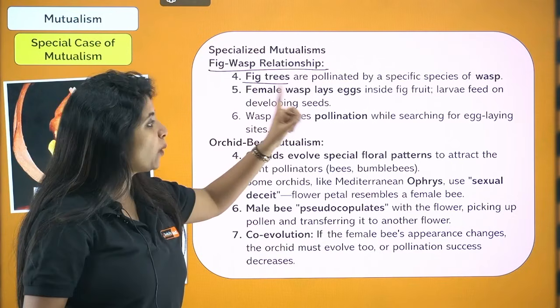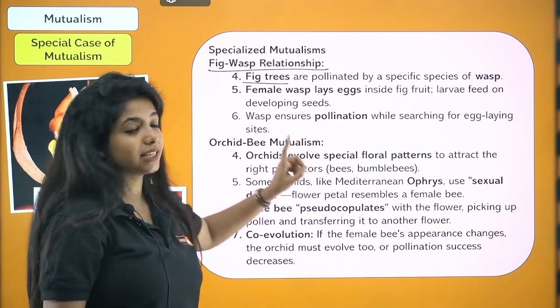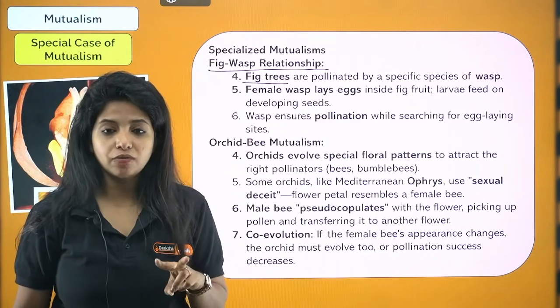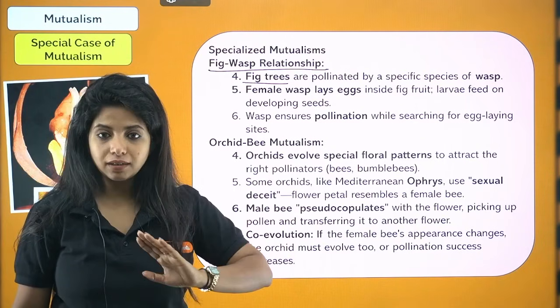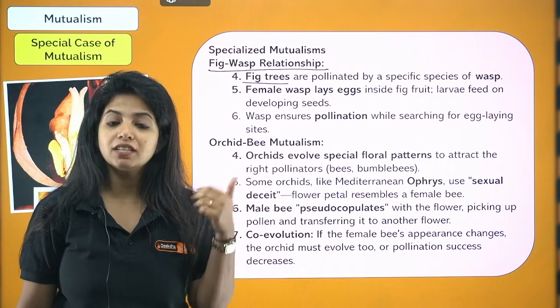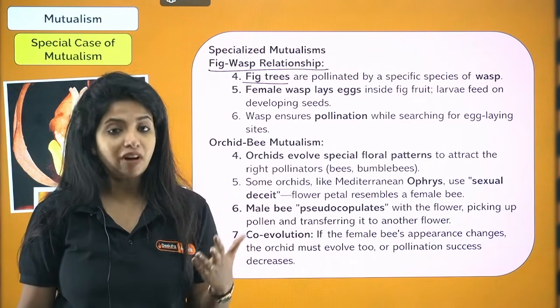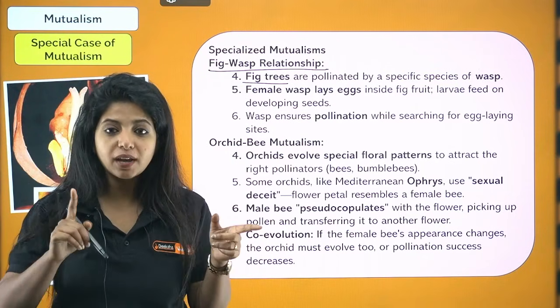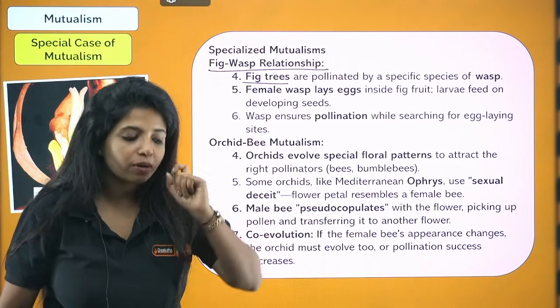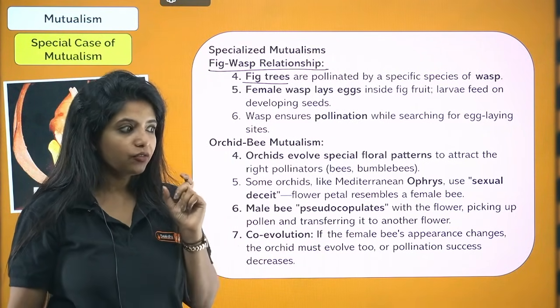Now, the wasp ensures pollination while searching for egg laying sites. So what is happening? Both of them are getting benefit. The fig tree is getting pollination done, and the wasp is getting shelter and also some food. So please remember this fig wasp relationship, and also remember that fig is a result